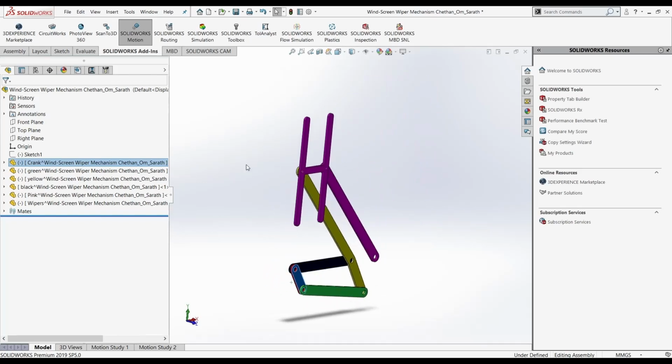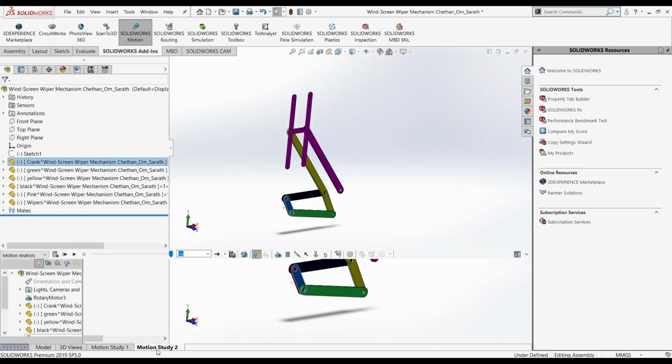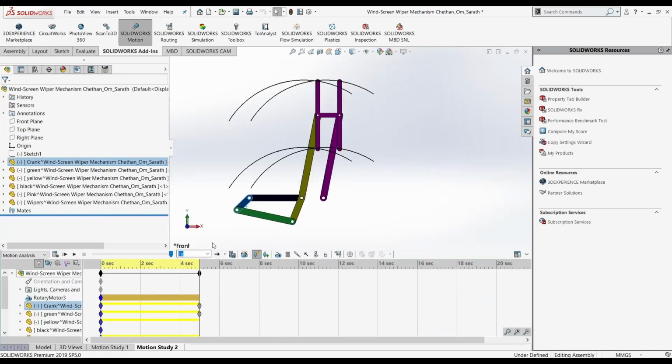Okay, now moving on to the motion analysis. There's an option in SolidWorks called SolidWorks Motion. We use this add-on to animate and get the analysis reports of motion. While using this, we first added a motor. The motor can be seen here.